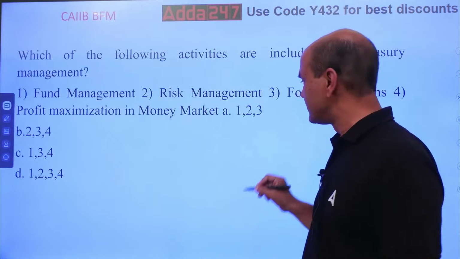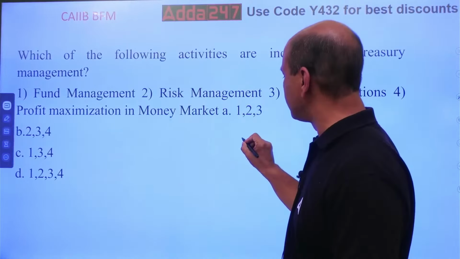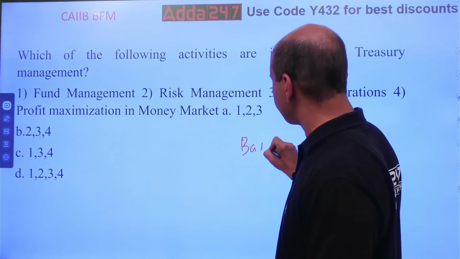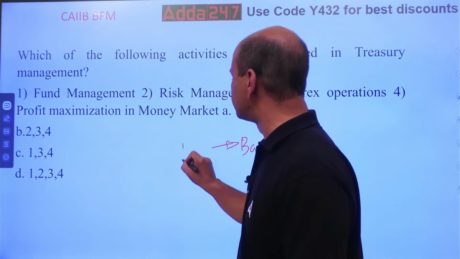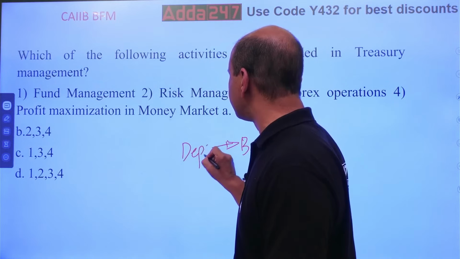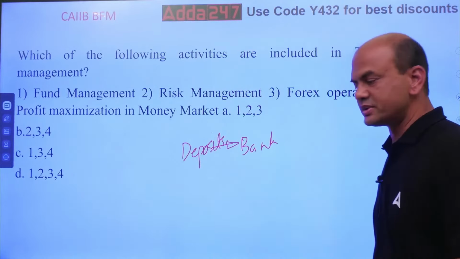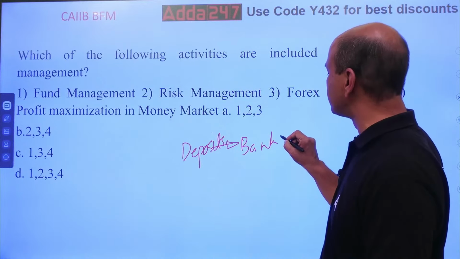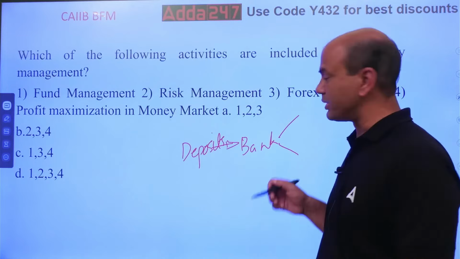What does the bank do basically? Bank gets money, bank gets deposits. Now these deposits are invested. Bank gets deposits. These deposits are invested in two things. Invested means where does this money go? This money will go in two things.